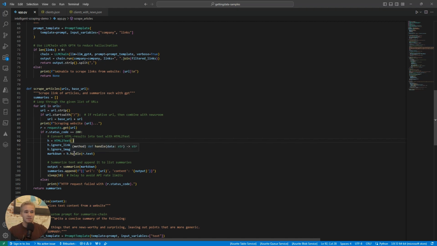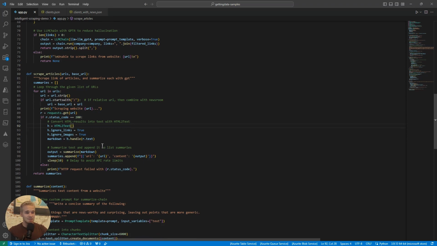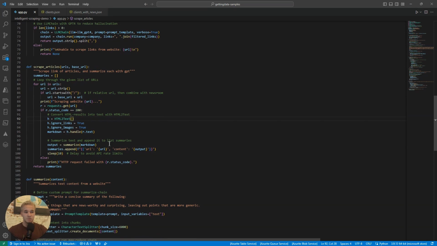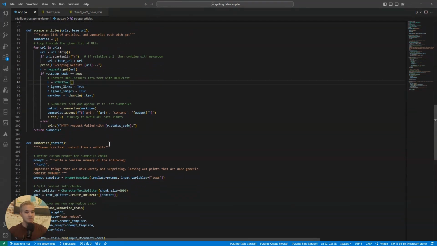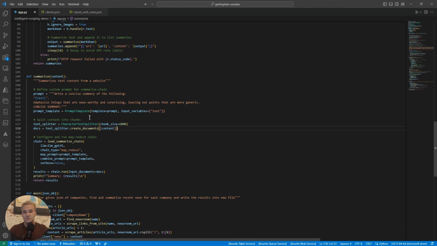So we get back the text for each article, and then we simply take that text content and pass it to our last function, which is summarize, which is going to create a summary of that article for us using AI. And there are a few new concepts here, again from LangChain. This part essentially allows us to use some pre-built tools to create what are called chunks of the full article text, because sometimes articles can be quite lengthy.